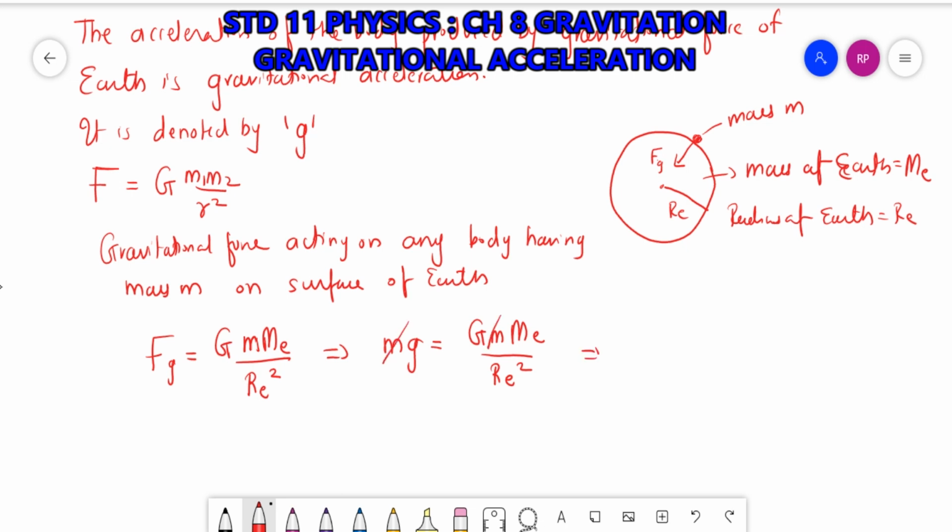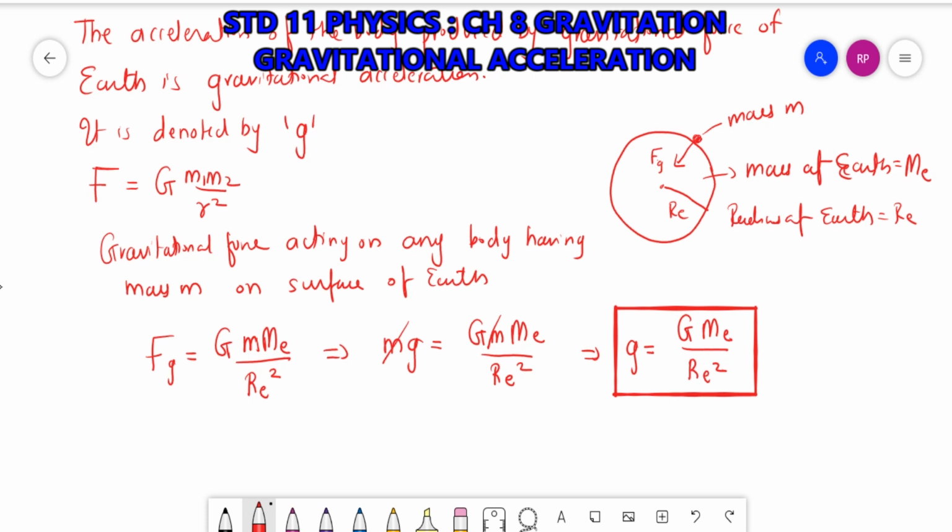So the formula for gravitational acceleration on the surface of Earth is g equal to G ME by RE square.